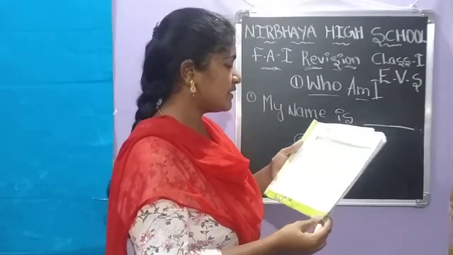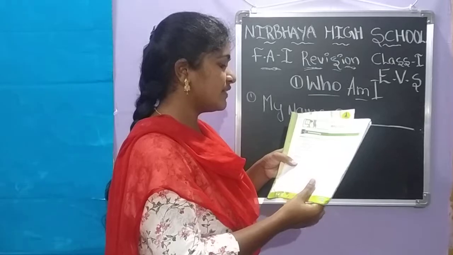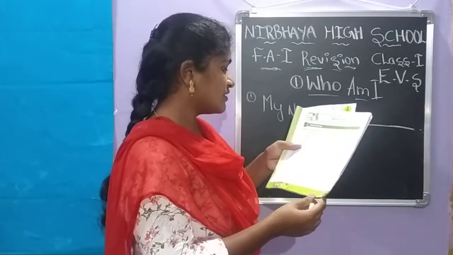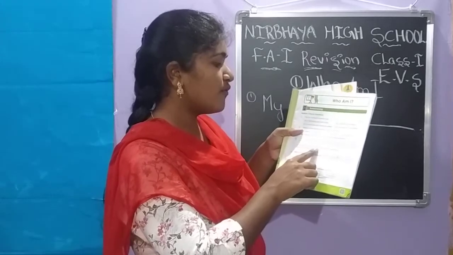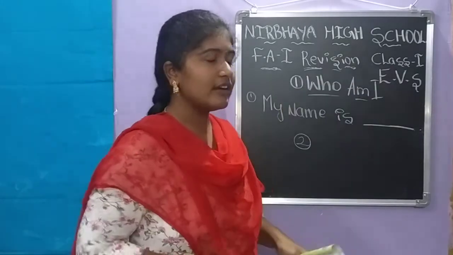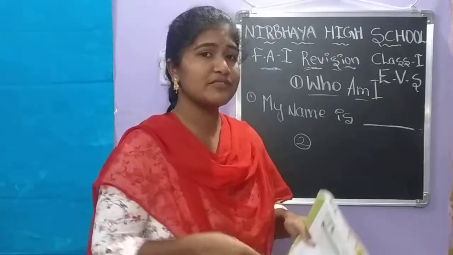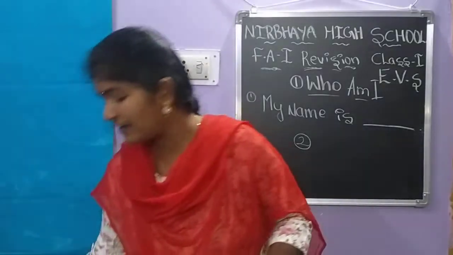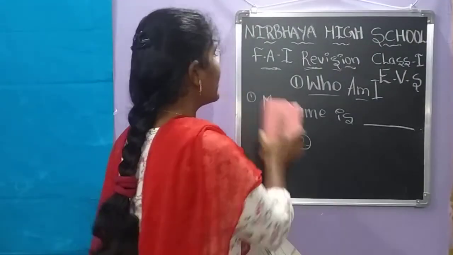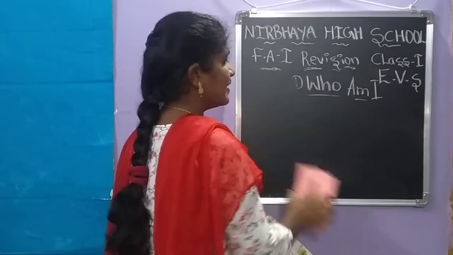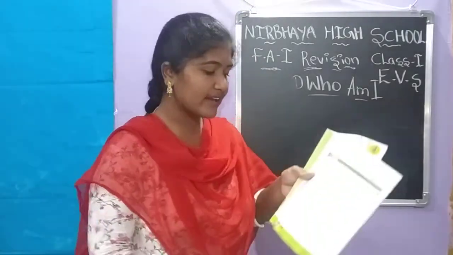Okay. Next one, you see, fill in the blanks. We have to fill the blanks with the correct words from the brackets. Blank is the phone number of one of your family members. What does phone number mean? Phone number means it is our contact number. So we have to say contact number.